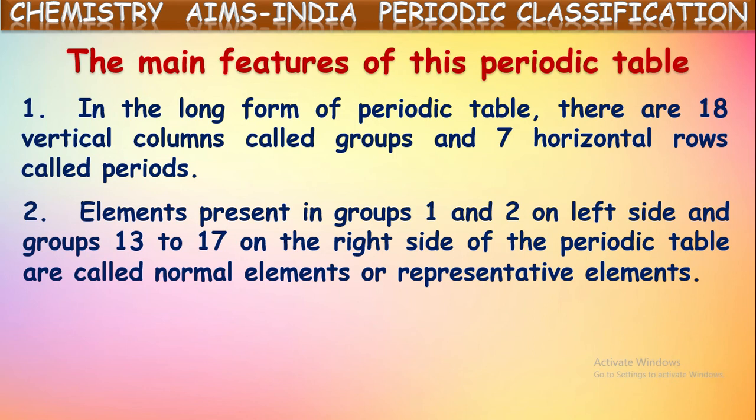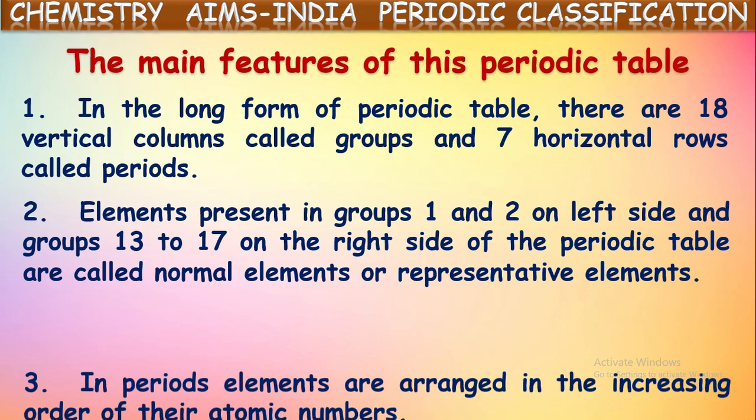Elements present in group 1 and group 2 on the left side and group 13 to 17 on the right side of the periodic table are called normal elements or representative elements. Yes, in the modern periodic table the first two columns and last six columns are altogether considered as normal elements or representative elements, which we are going to see later once again.